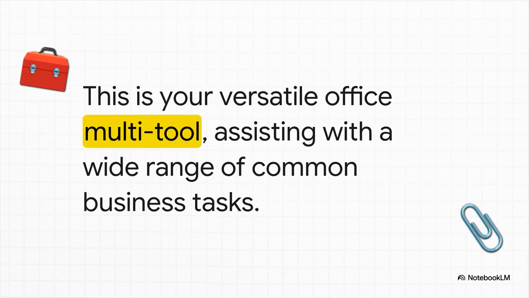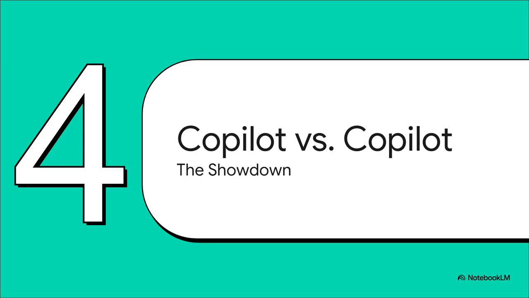So, if GitHub Copilot is that specialized power tool, then Microsoft 365 Copilot is your versatile multi-tool. It's like a Swiss Army knife for the office. It's got a little tool for presentations, a tool for spreadsheets, a tool for documents, all packed into one thing, ready to help you with a ton of different everyday jobs. Okay, we've met the contenders. Now it's time to put the power tool and the multi-tool side by side for the showdown.